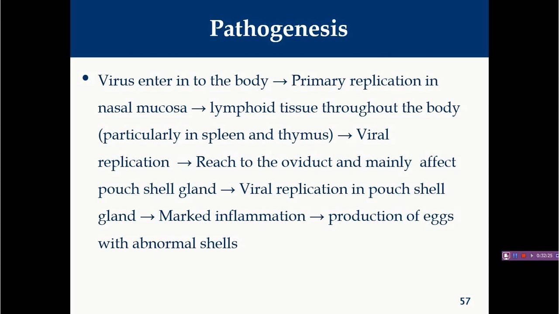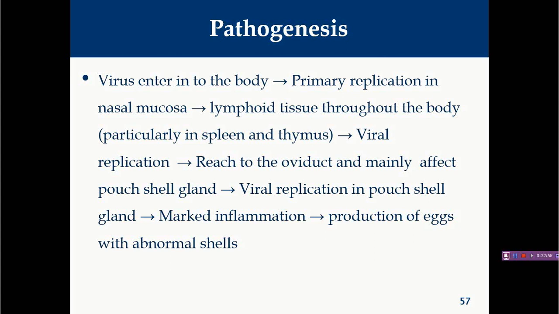And within the oviduct, the pouch cell glands, which are responsible for secretion of calcium, are again the prime target, right? So more or less the entire oviduct is affected, but the most common lesions seen in the oviduct are in the shell glands, the pouch shell glands, which are responsible for secretion of the shell, the overlying hard calcium structure, right? So here the virus will replicate in the shell glands and ultimately produce severe inflammation at the site, and will also induce some necrotic changes, right?